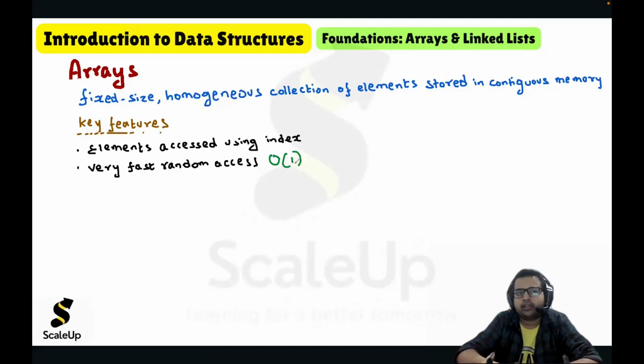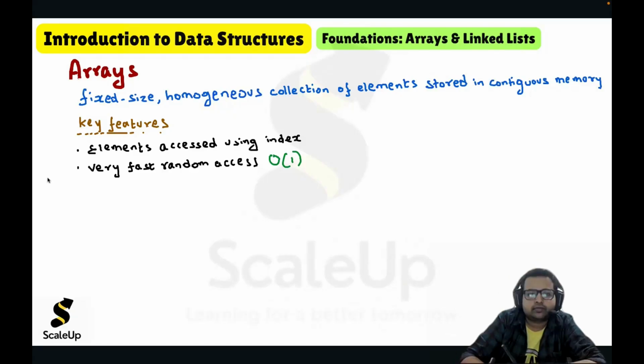Sometimes there is a question: when is array more superior as compared to linked list, in which scenario? When there is a scenario wherein we want very fast random access, there we should use array over linked list.